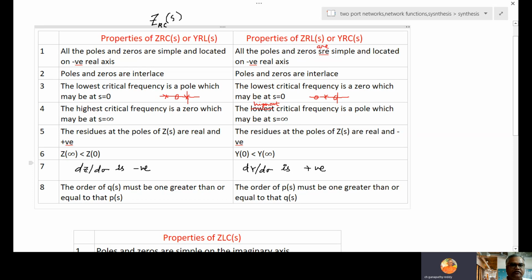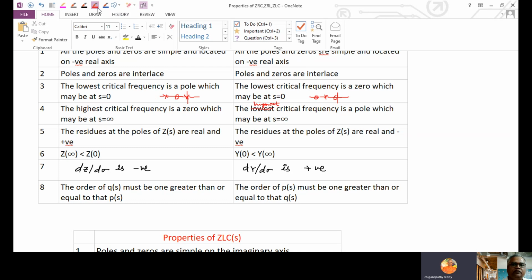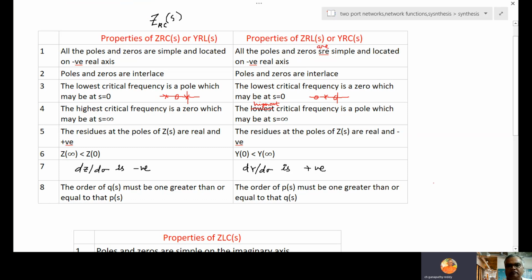If you differentiate Z(s) with respect to sigma, d sigma is positive. Basically it's a Laplace operator, in which s equal to sigma plus j omega.